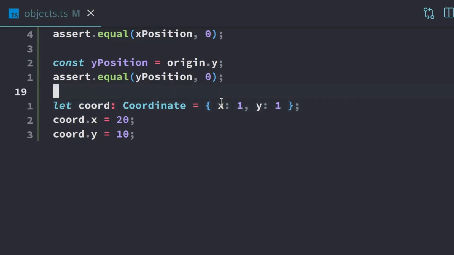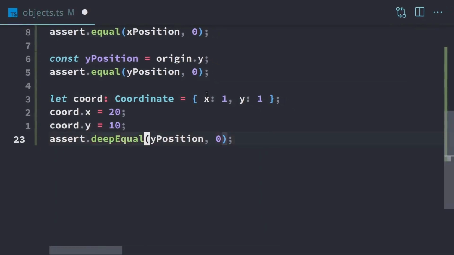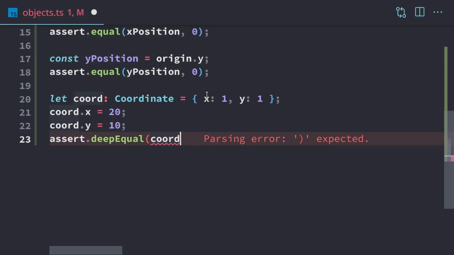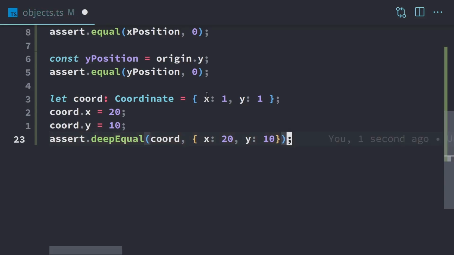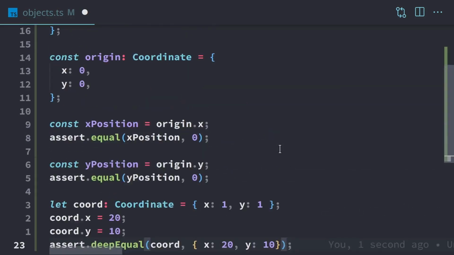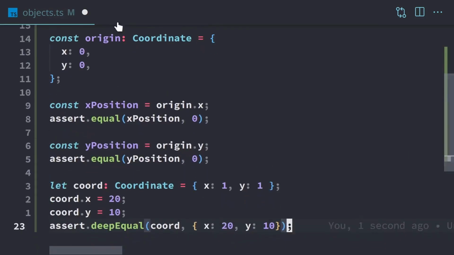We can verify this with an assertion. So we can do assert.deepEqual. We're using deepEqual so it compares everything within the type. We'll start with our coordinate, and that's going to be equal to x 20, y 10. Now you may have noticed I'm comparing this coordinate here with just these curly braces, and I didn't specify coordinate. I've been specifying coordinate each time. Here we have the origin, and I'm telling TypeScript that it's a coordinate, and here I'm telling it's a coordinate. But here I'm not doing anything. I'm just putting some curly braces. And there's actually a really good reason for that.